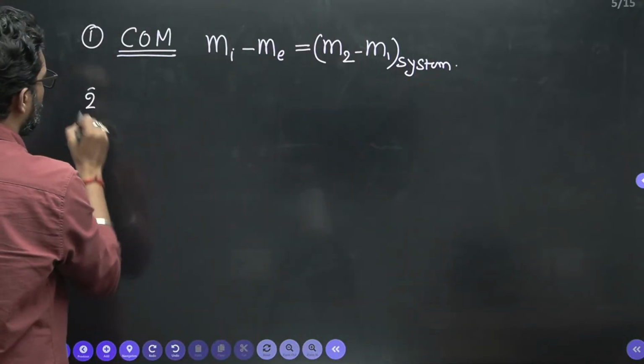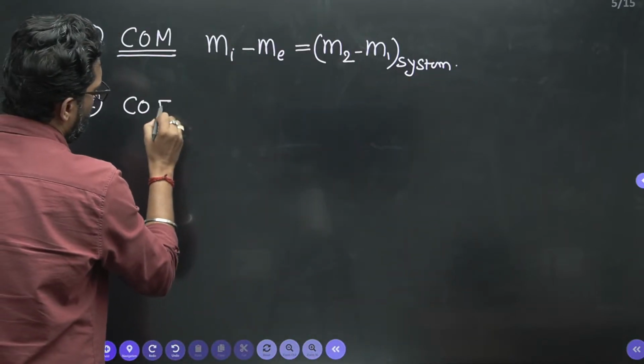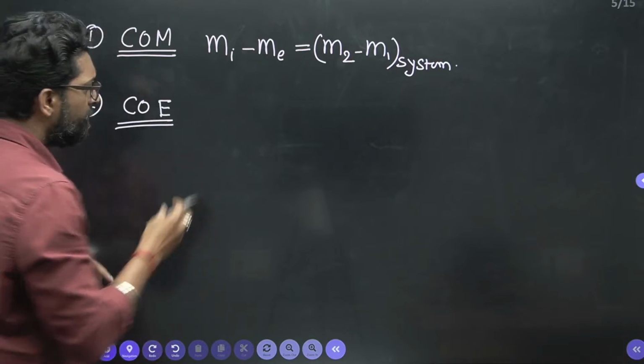Second one, conservation of energy. What is the conservation of energy?